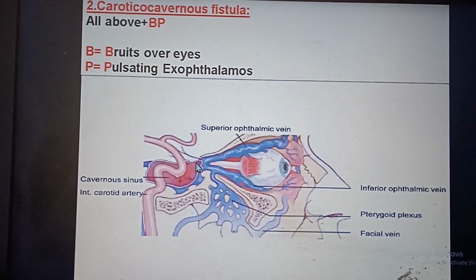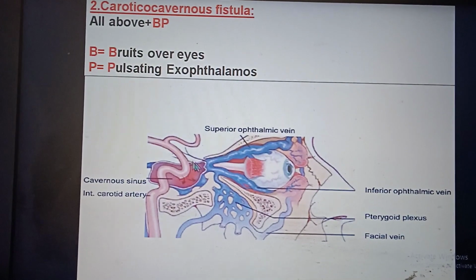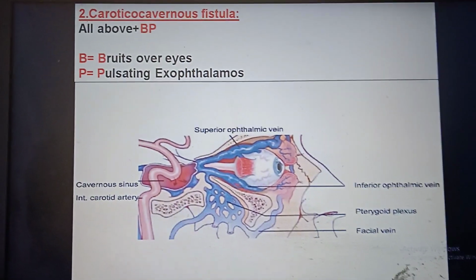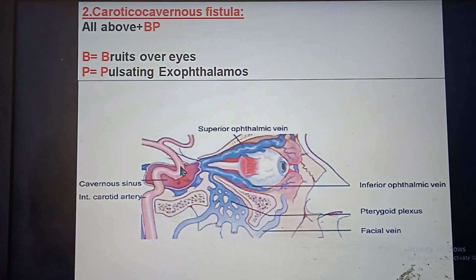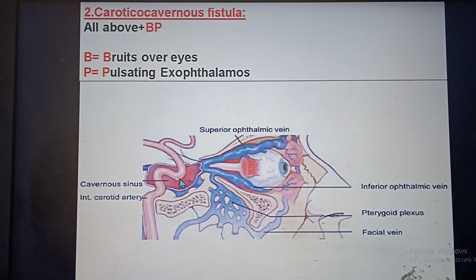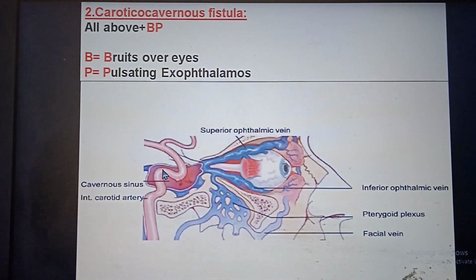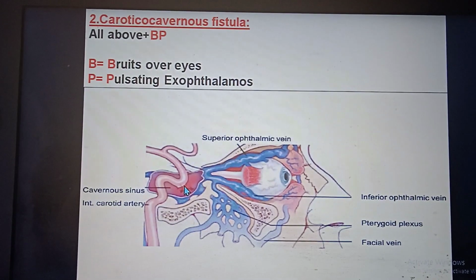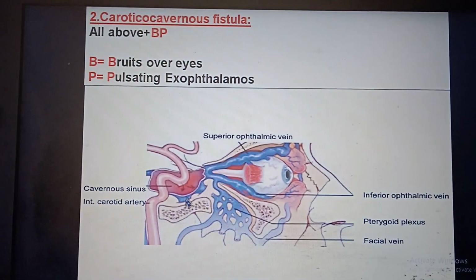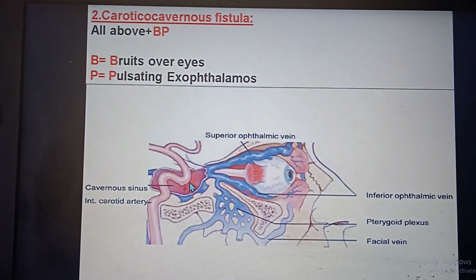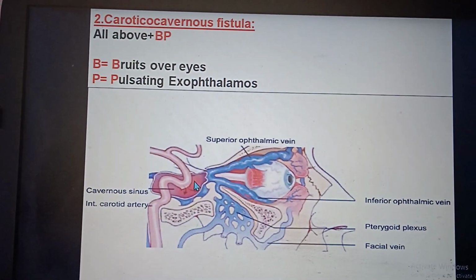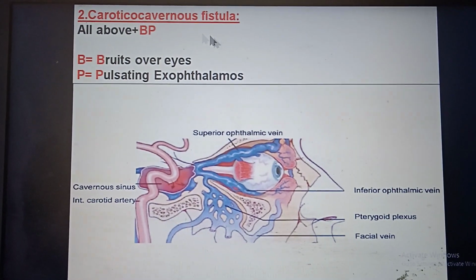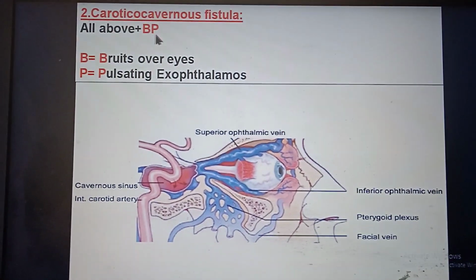We all know that the blood flows in the artery with a high pressure. So the arterial system is the high pressure system and the venous system is the low pressure system. So due to the rupture of the wall of the internal carotid artery after the fracture of the base of skull, there will be high pulsating exophthalmos. All those features which are present in cavernous sinus thrombosis will be present, plus BP.